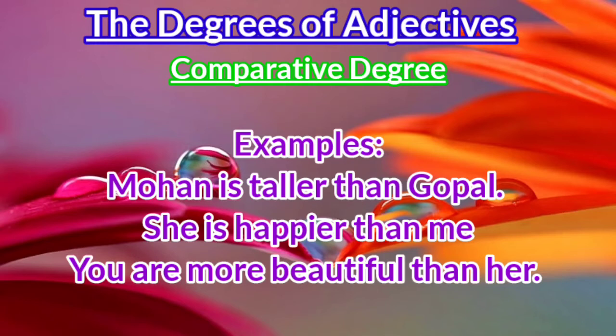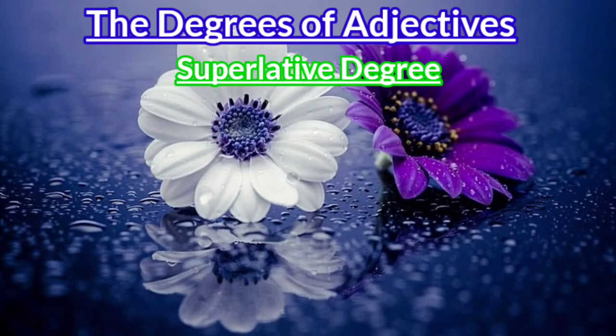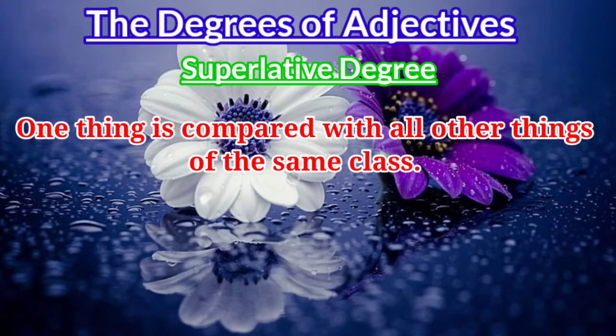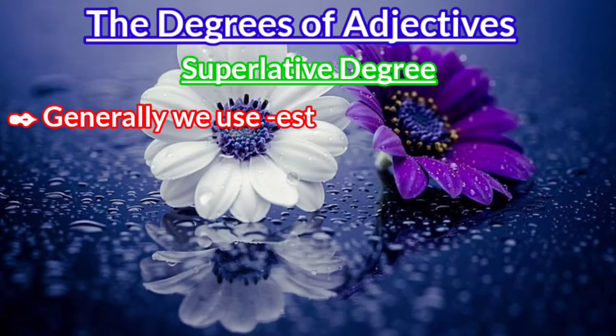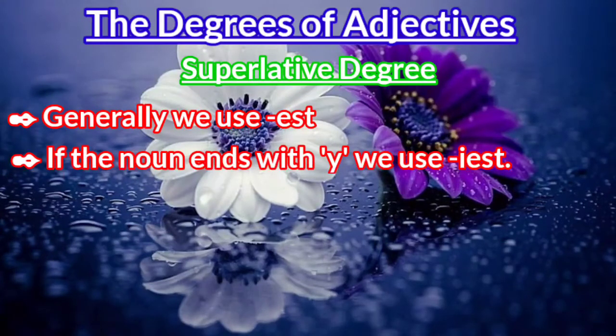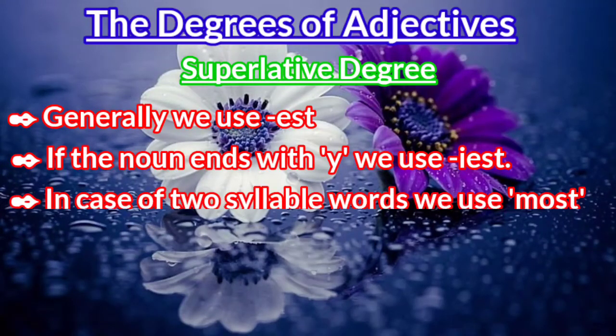Clear? Okay. Then the last one, superlative degree. When one thing is compared with all other things of the same class, we use the superlative degree. Here generally we use EST for the superlative degree. But if the word ends with Y, we use IEST.